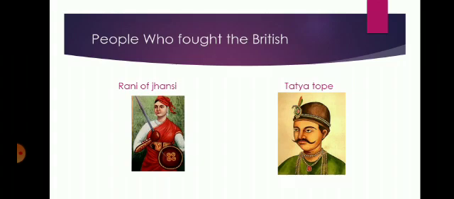That's why the British executed him. They killed Tatya Tope. So the British took back all the army bases. It was the end of the British East India Company's rule, and the British government took over.